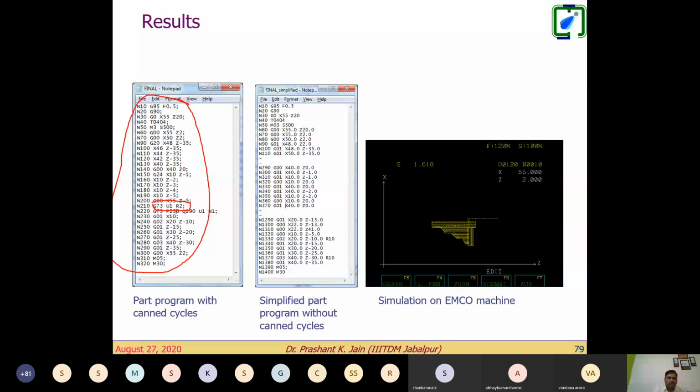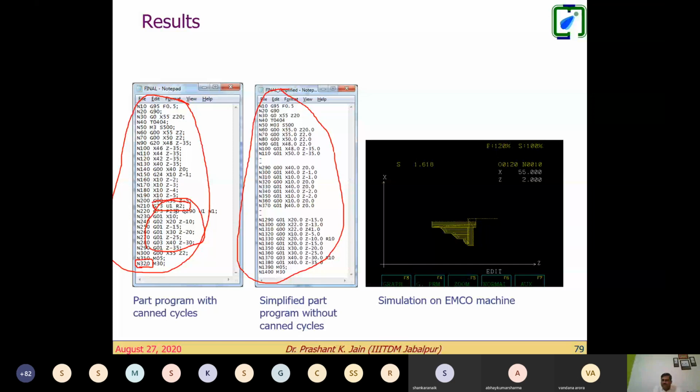And once we run this utility, it reads this part program and writes another part program based on that. So what has happened based on that part program when we write this, you see here, how many lines? 3 to 0 in a 10 increment. So 32 lines of part program. And here you can see 140 lines, right? So that's the advantage. We got the simplified part program.